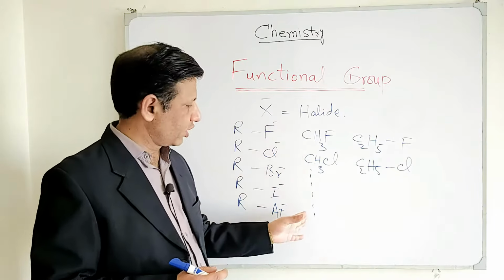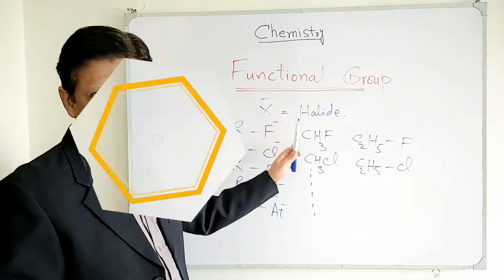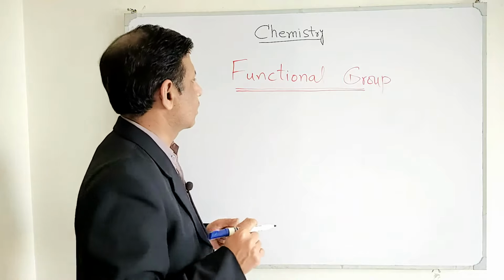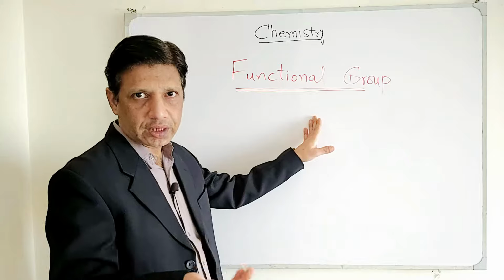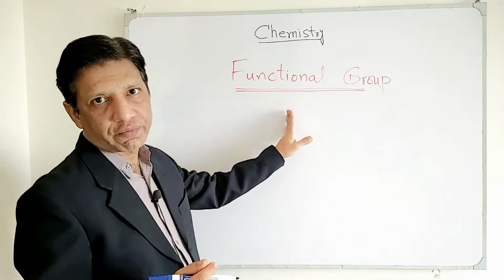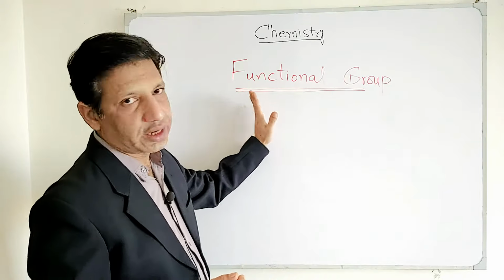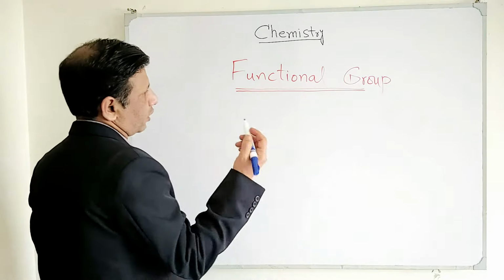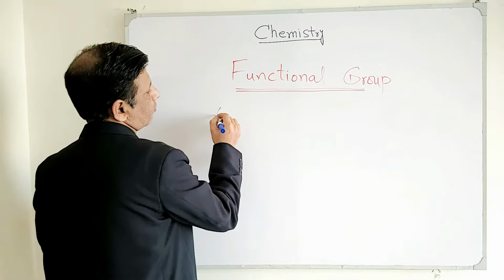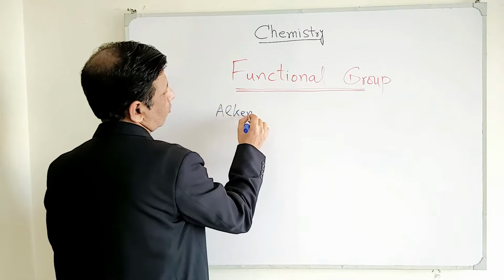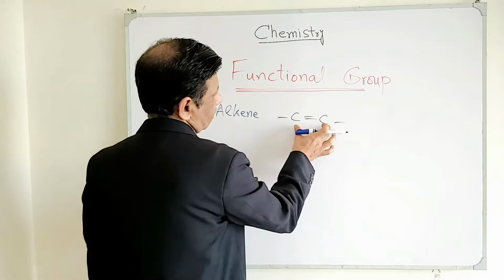Now let's move on to the examples of each functional group and their slight naming. Since these are the basic concepts, we will not discuss all the IUPAC naming conventions in detail, but will give you a fair idea that will enable you to write the names of different chemical compounds. For example, the first and foremost functional group we discussed was alkene, and its functional group formula is like this.